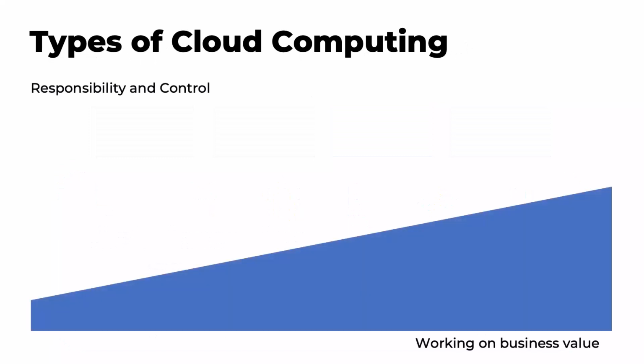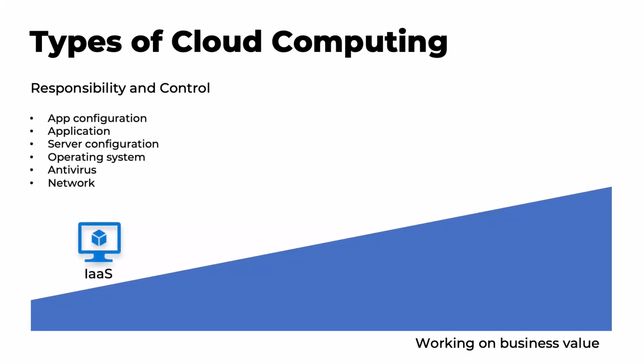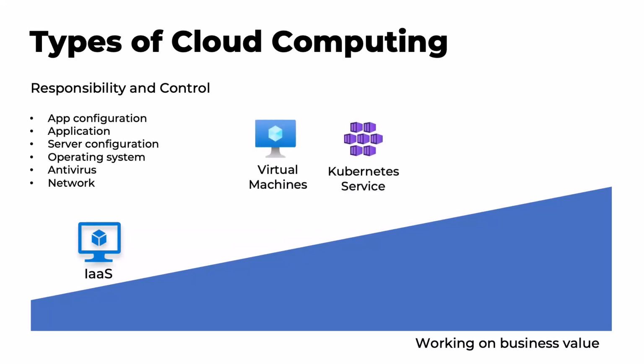One way to think about these services is between responsibility and control and working on business value. When you want a lot of control over your infrastructure and your app, you use services in the category of IaaS, or Infrastructure as a Service. These are services like virtual machines or services like Azure Kubernetes Service that runs containers. With these, you have control over your app, its configuration, the operating system that runs it, and even networking and antivirus. But that also means that you are responsible for all of these things.